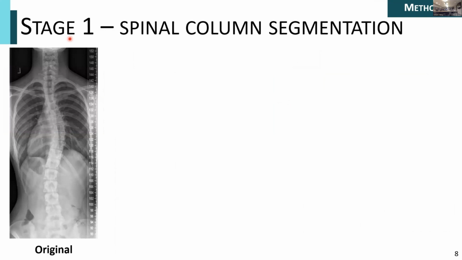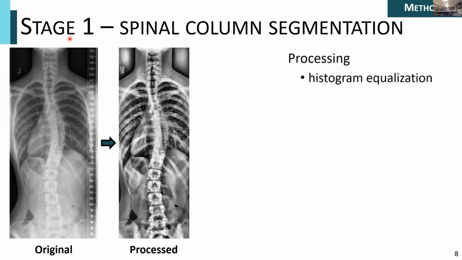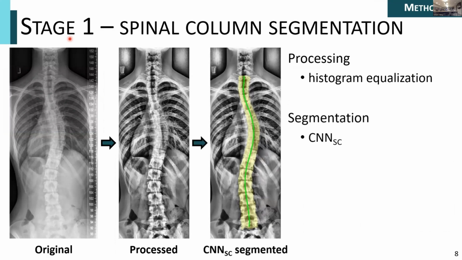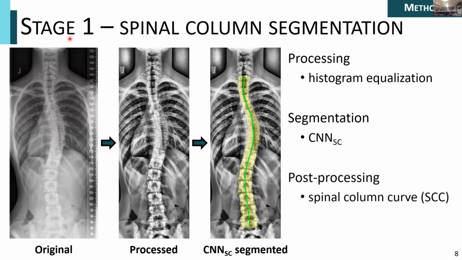Right, so our first step is spinal column segmentation. Given an initial PA radiograph taken straight from clinic, we first process it using histogram equalization to accentuate the vertebral boundaries. Then we segment it using a convolutional neural network, which we call CNN-SC. We also perform post-processing to get the spinal column curve, or the SCC, which is just this lime green curve in the middle of the rightmost image here. And you'll see that we'll use this in a later step.